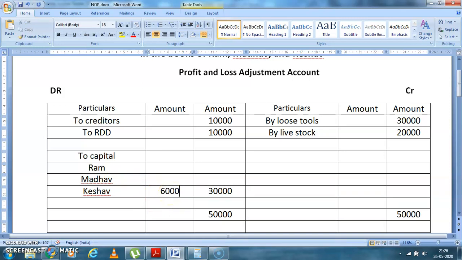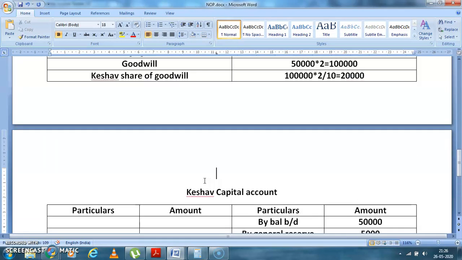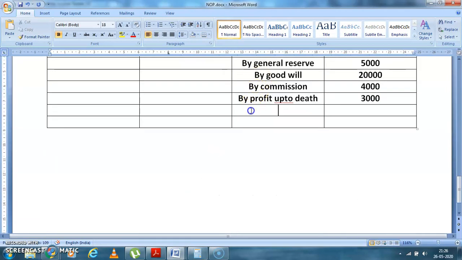So 3 2s are 6,000. 3 3s are 9, that is 9,000. 3 5s are 15. The calculation is very easy. 30,000 divided by 10 is 3,000. 3 2s are 6, 3 3s are 9, 3 5s are 15. So the Keshav share is how much? 3,000.